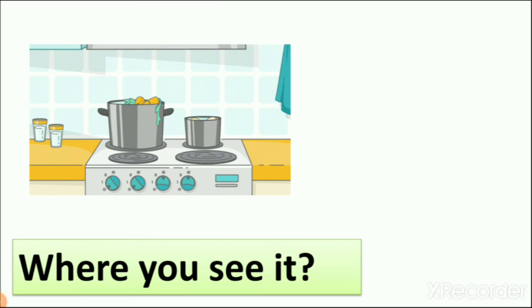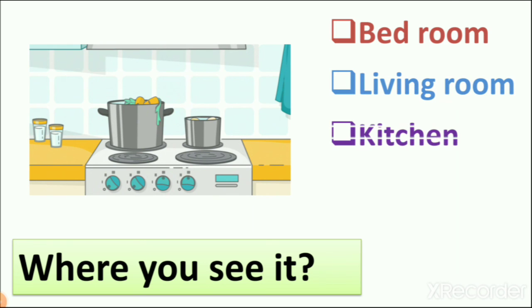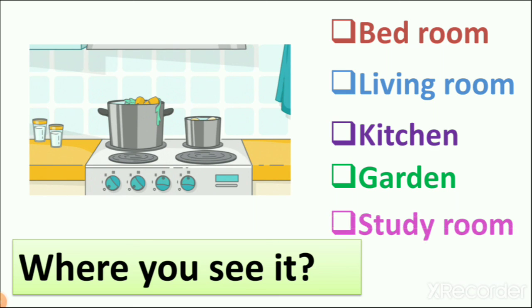What is this? It is a stove, right? So when we are cooking food, we are using this stove, right? So let's see, we have the rooms: bedroom, living room, kitchen, garden and study room. Now I need to ask you, in which room are we using this?